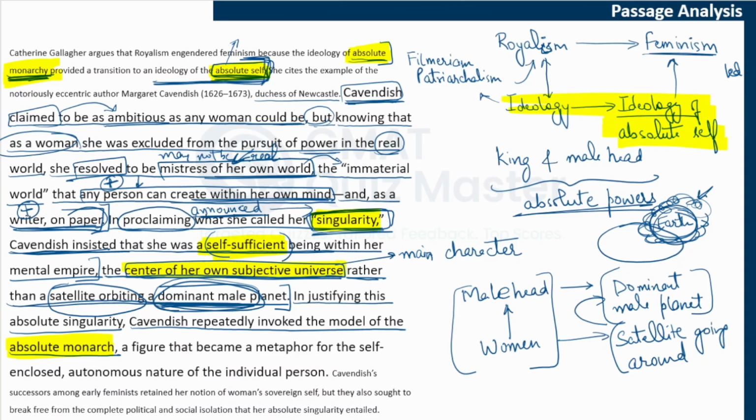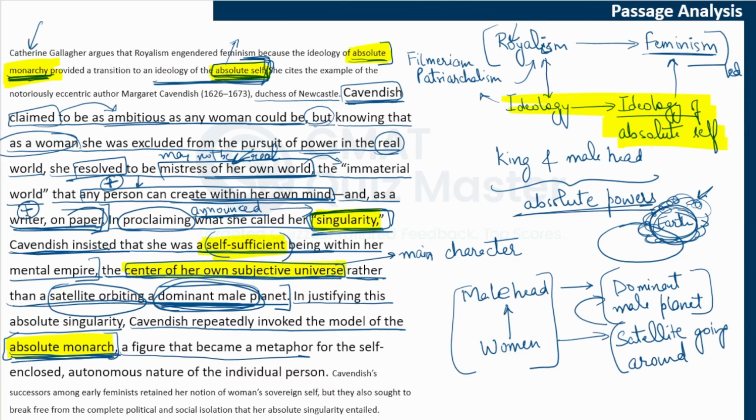Because remember, Catherine is using this example to convey that royalism led to feminism. So this sentence connects how the ideology linked with royalism, which is about absolute monarchy, was used by Cavendish to convey that this concept is absolutely applicable to individuals also. I can be the absolute power in my own world.